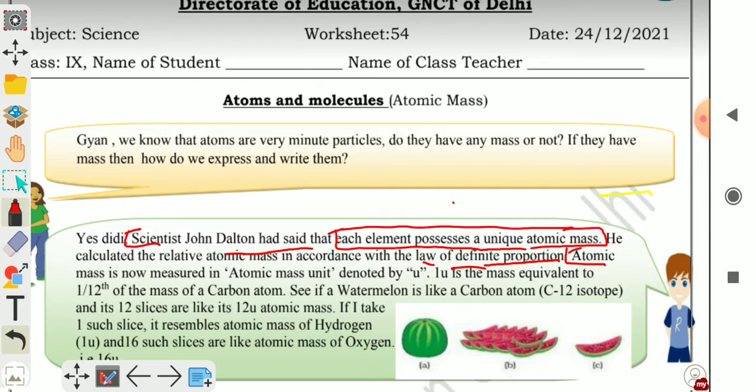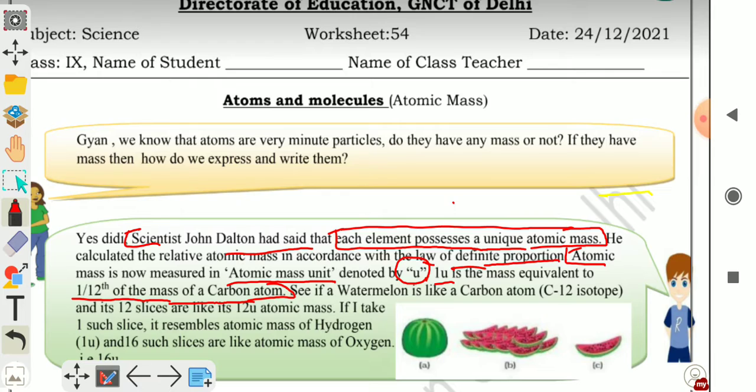Atomic mass is now measured in atomic mass unit. Atomic mass unit क्या होती है बच्चों? Atomic mass is measured in atomic mass unit, which is denoted by letter U. 1 U is the mass equivalent to 1/12 of the mass of carbon atom. 1 U कितना होता है? 1 U is equal to 1/12 of the mass of carbon atom.